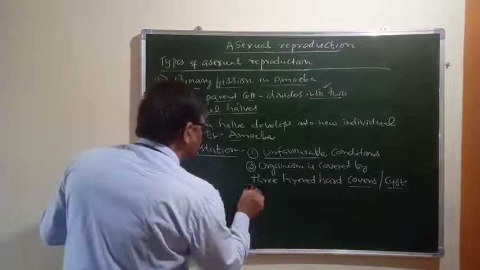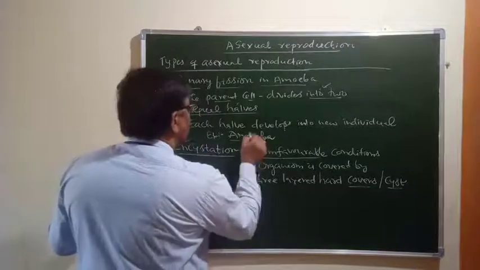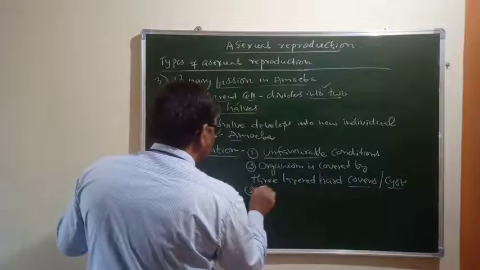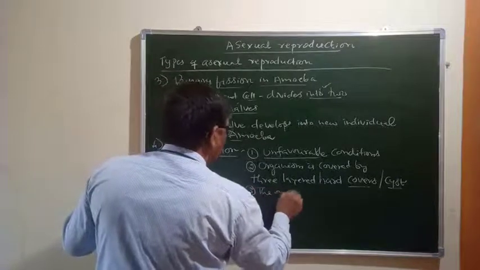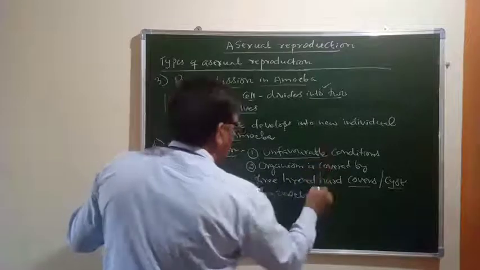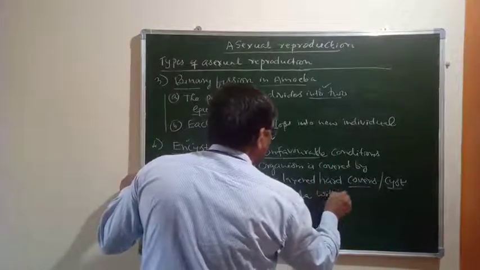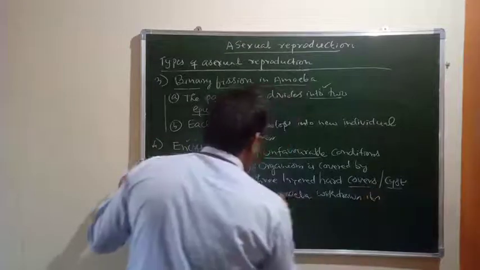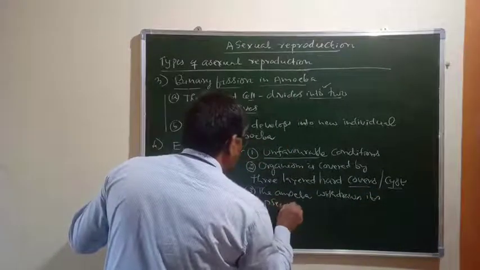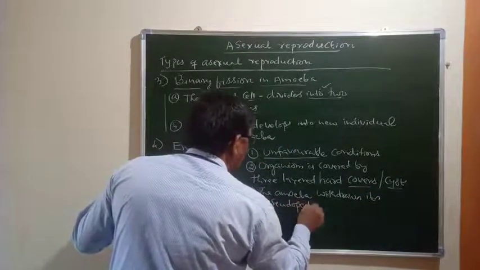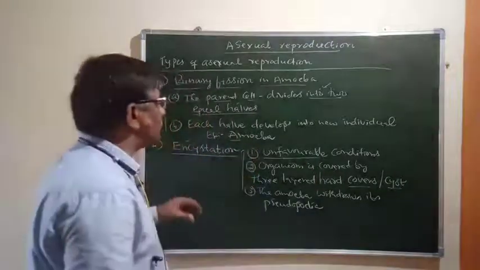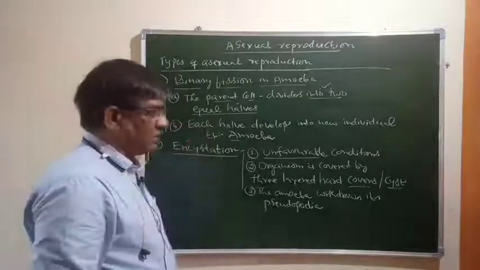During this process, if amoeba is undergoing encystation, the amoeba withdraws its pseudopodia to facilitate the process of encystation.